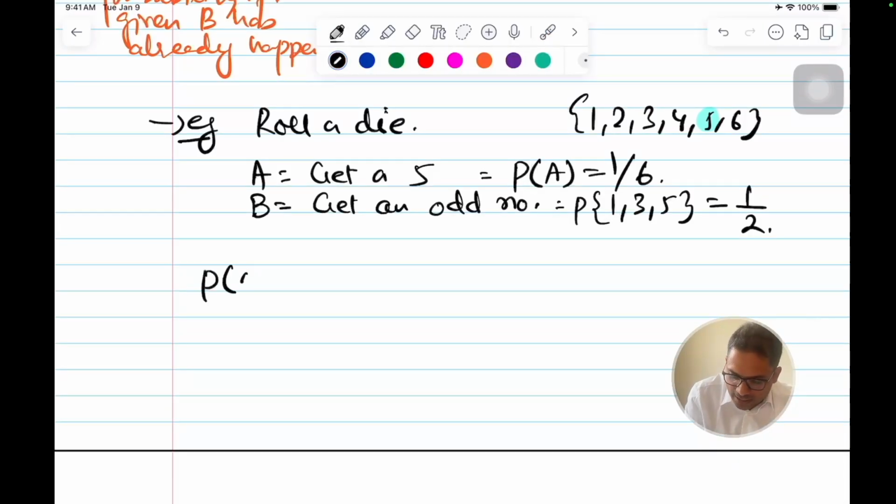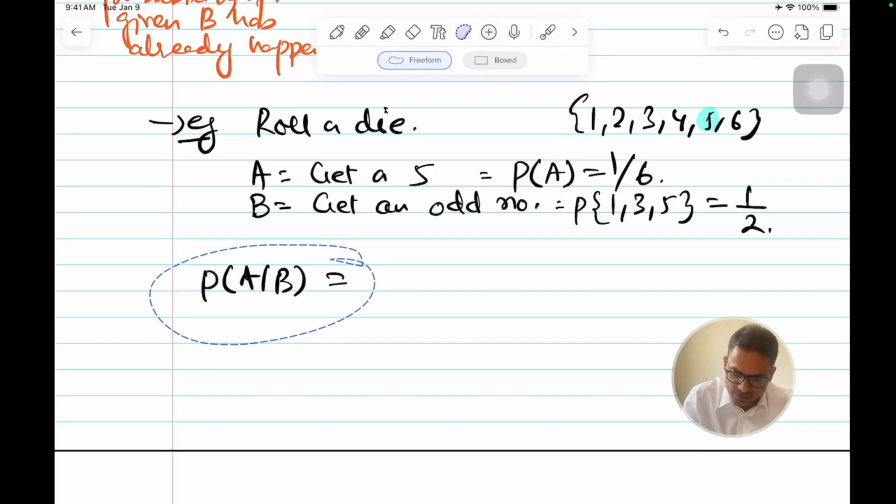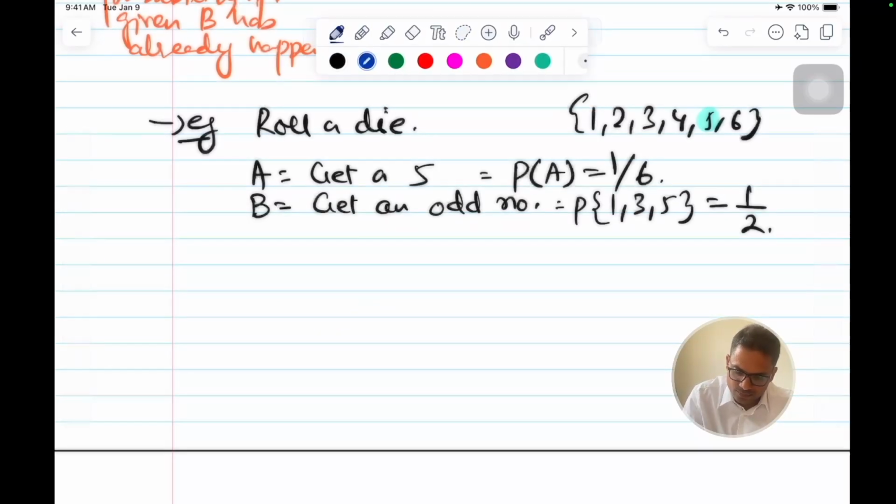So let's write it down in the formula. P of A given B. A is getting a 5 and B is the new information that the number is odd. Let me draw it for you so that you understand, since these are generally not easily understood.